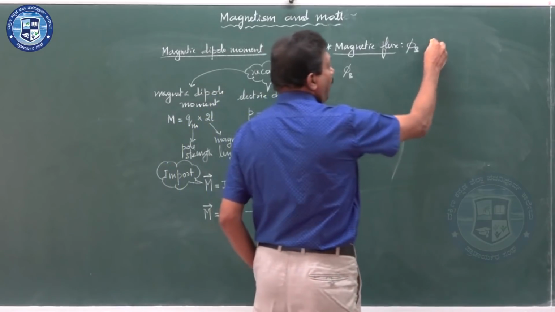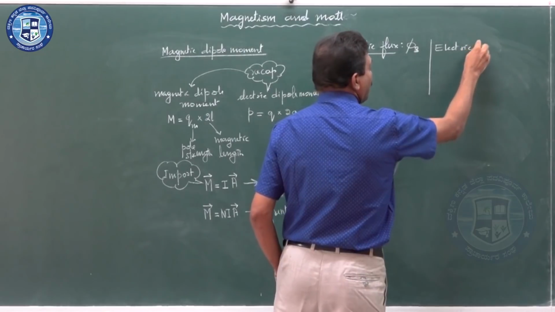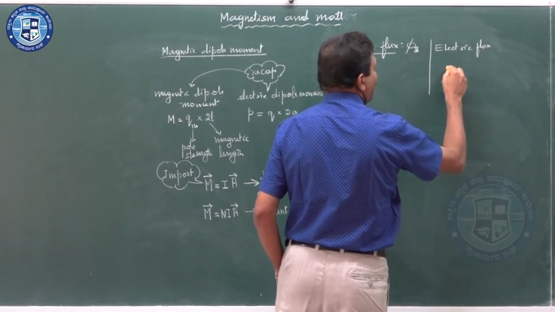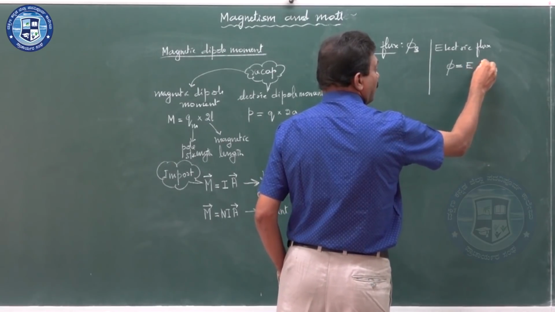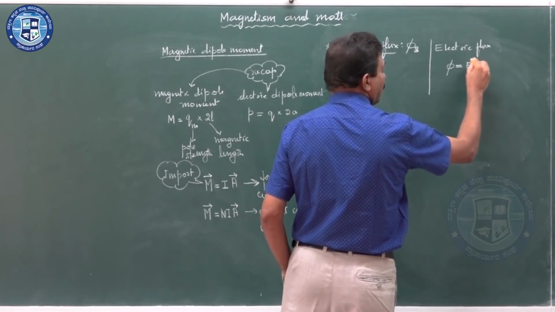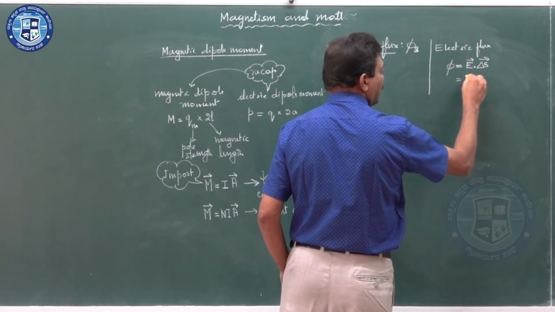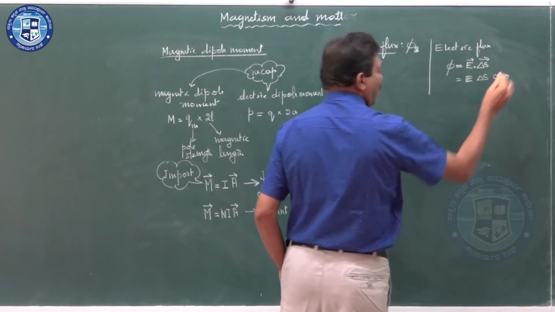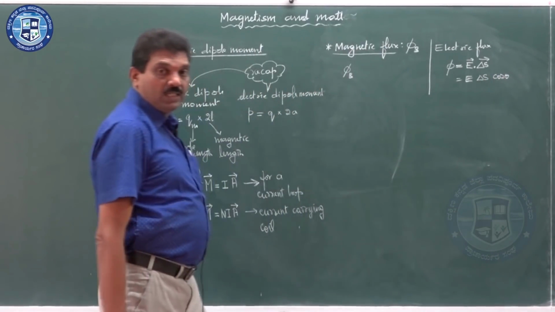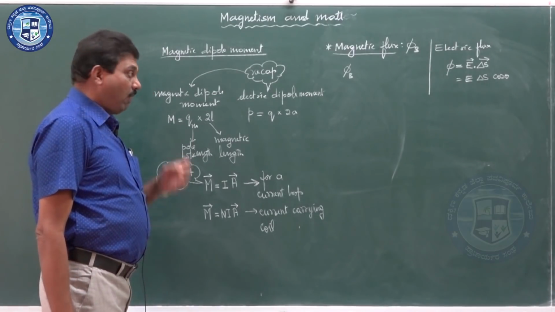What formula we had for electric flux? Just recap. Electric flux formula was phi is equal to E dot delta S. Between them you took the dot product and you got E delta S cos theta, where delta S is the small area in which the electric field is uniform.